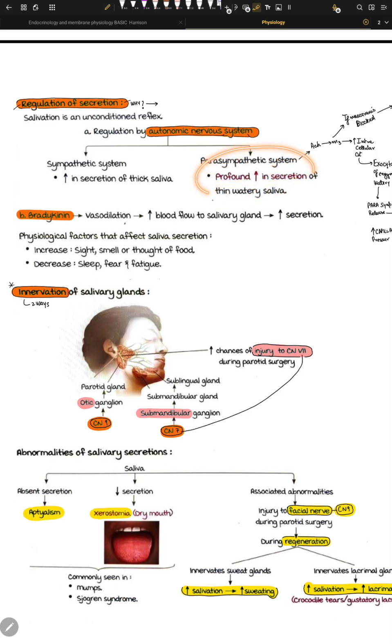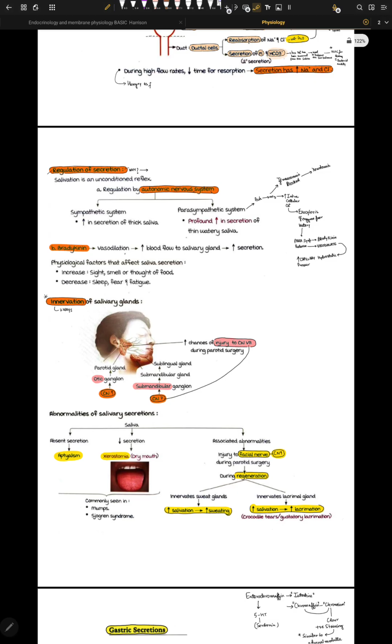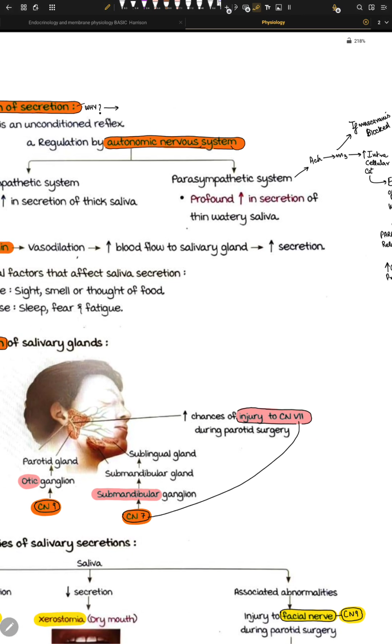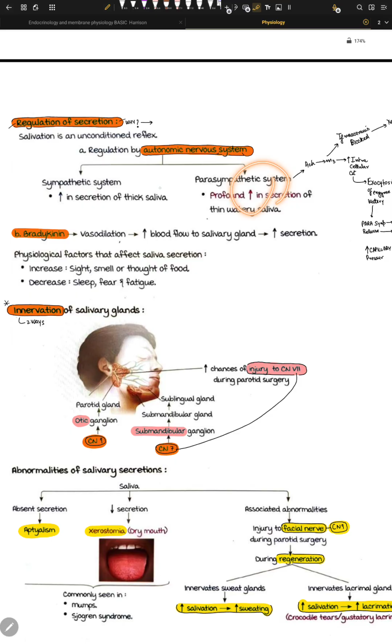So what happens at night is that when we are sleeping, a lot of parasympathetic activity is going on in our buccal cavity. Well, it's not really only in our buccal cavity. The whole parasympathetic activity diffusely gets activated in all body parts, right? In all of the body, the parasympathetic system takes a drive, and then you have profound watery secretion, thin watery secretion, right? Now, why is it watery and why is it thick?